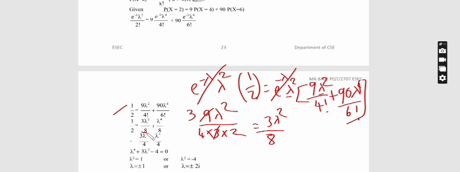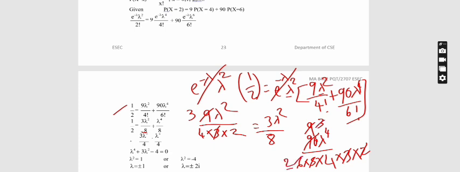Next, 90 lambda power 4 divided by 6 factorial, that is 6 times 5 times 4 times 3 times 2. If I cancel out, 5 2s are 10. So this is 9 times 1 times 3 is 3 times 3. So again 1 3 is 3, 2 3s are 6. So 2 4s are 8. So lambda power 4 by 8.